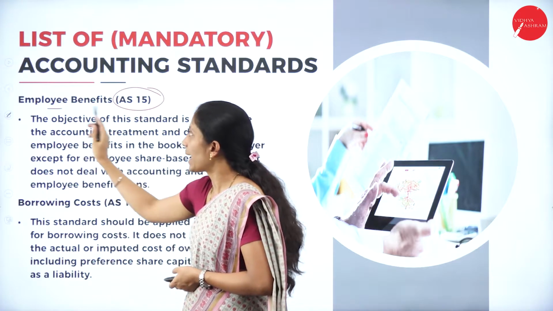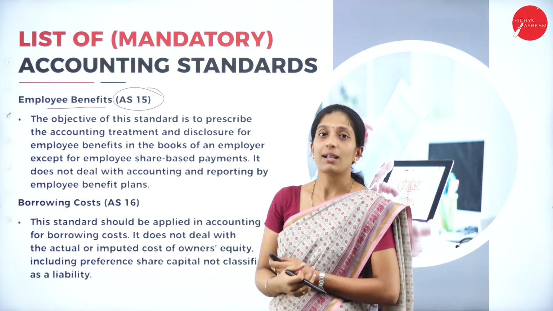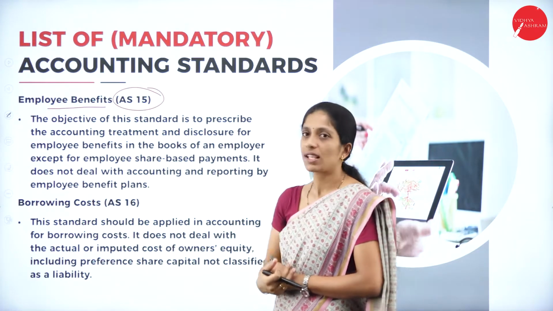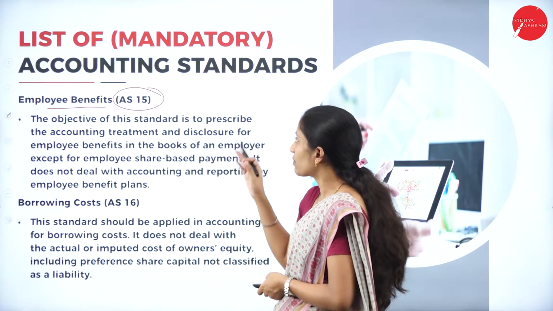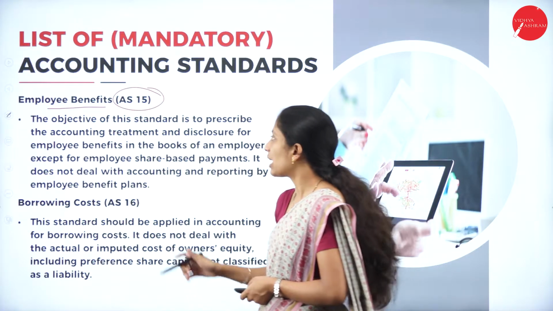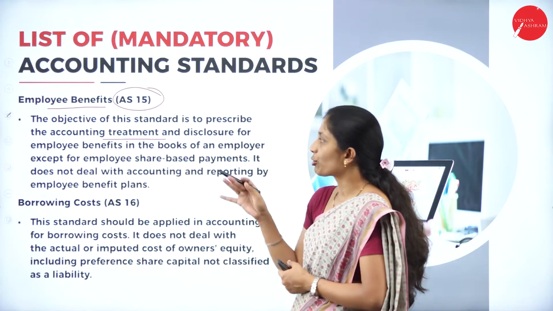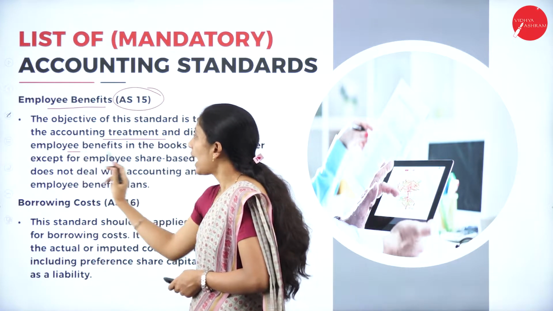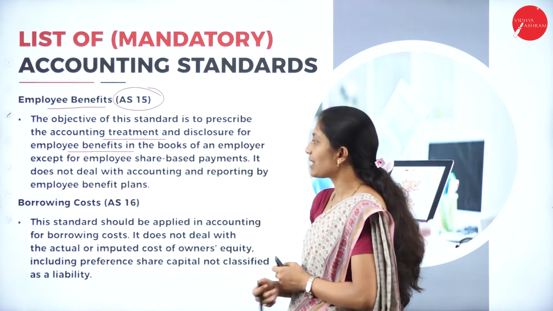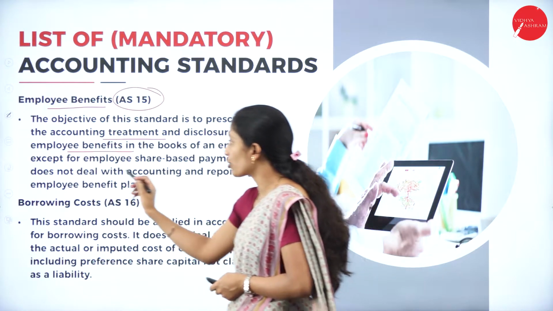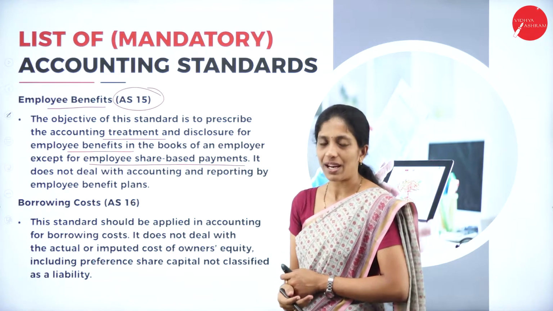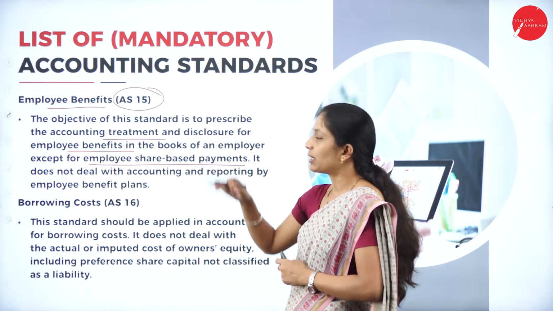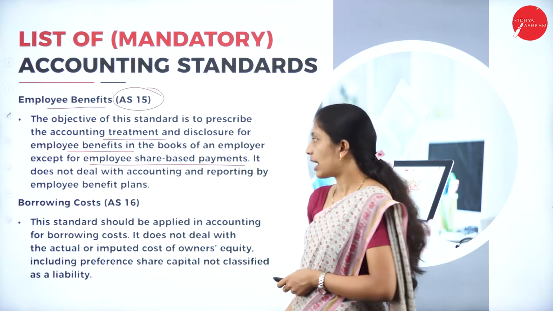It's related to employee benefits. So what are the benefits that come for the employee? That will be included in Accounting Standard 15. The objective of this standard is to prescribe the accounting treatment and the disclosure of employee benefits in the books of an employer, except for employee share-based payments. So it is not related to employee share-based payment. Other than that, whatever benefits are given to the employees will come under Accounting Standard 15.